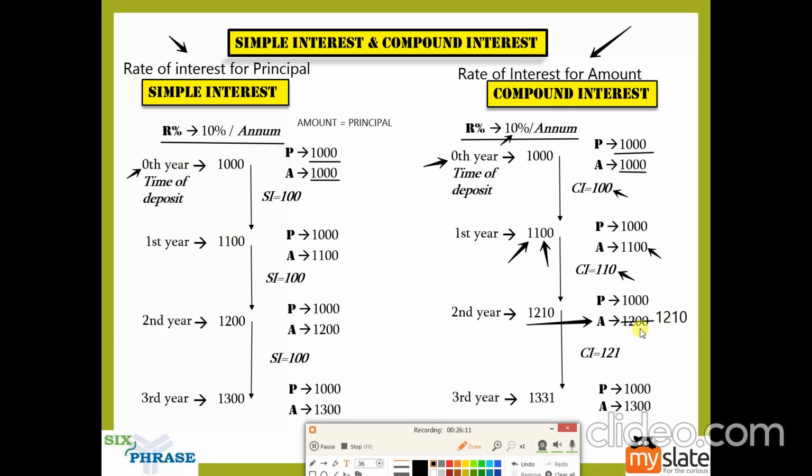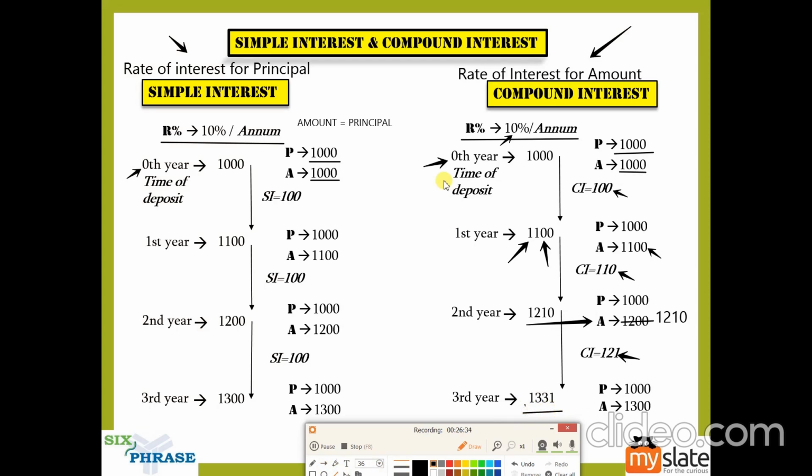Now again, what do you do to find the interest for the third year? You again apply the rate of interest to the amount. What is 10% of 1210? It is 121. Now add this to this, and you will get 1331.